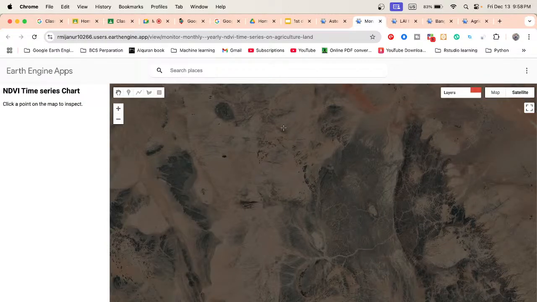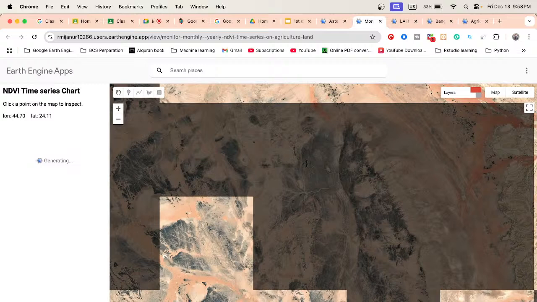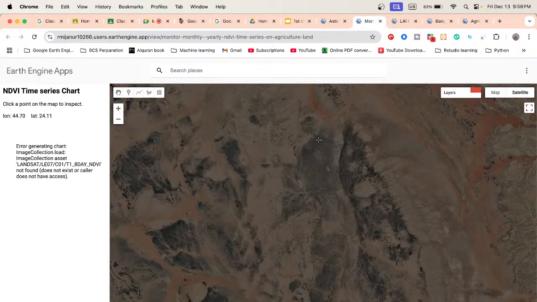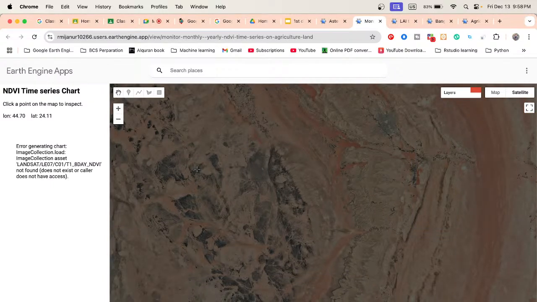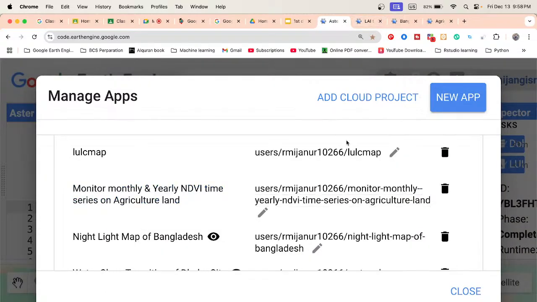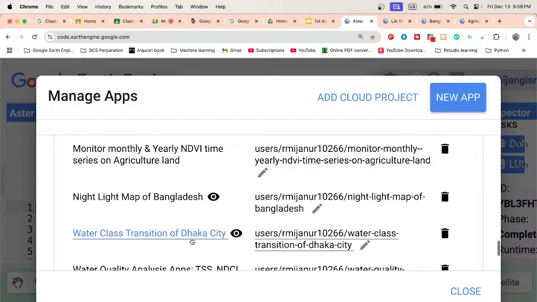Mr. Mijanur, you told us that we will learn to do it ourselves in later classes, right? Yes. And if we use your analysis or someone else's in our paper, we should give a reference, right? Yes, we should cite your work, because that's your intellectual property. This is the developing phase.